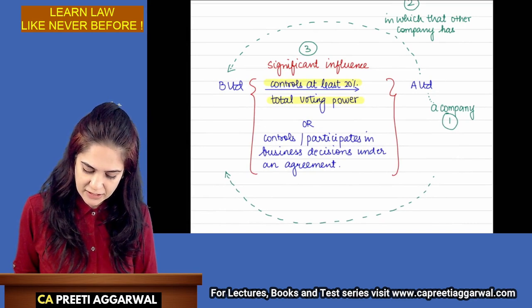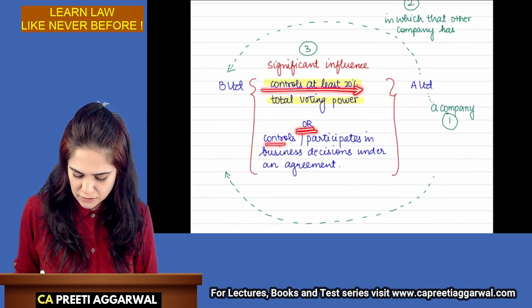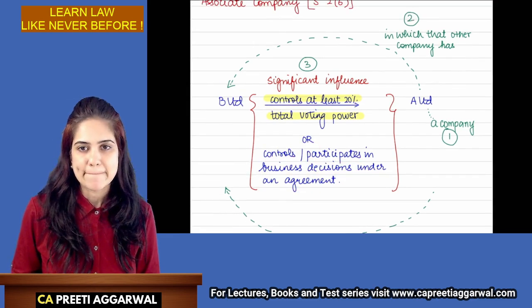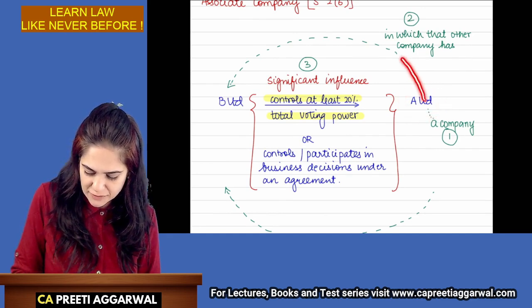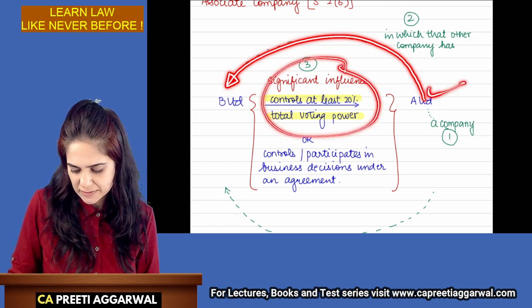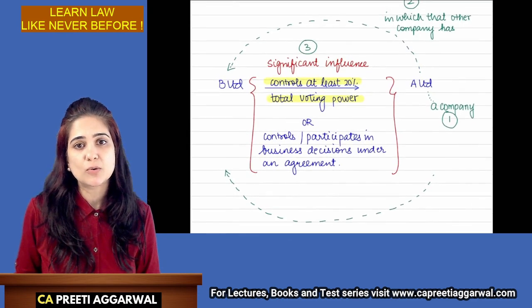So significant influence means I control at least 20% of the total voting power, or I control or participate in the business decisions. A Limited is a company in which that other company has significant influence. So this is associate. But it is not a subsidiary because it is not holding more than 50%.